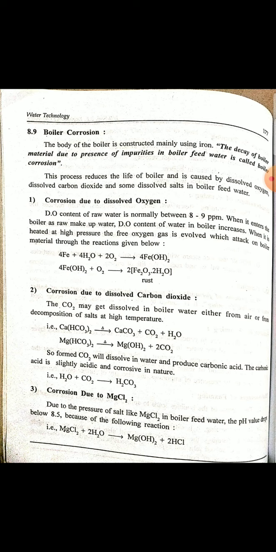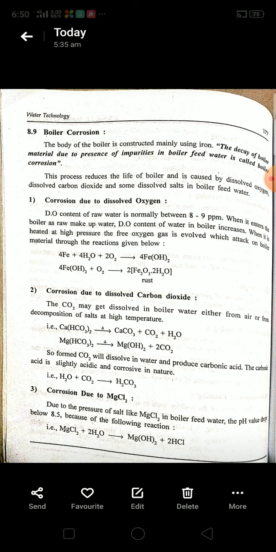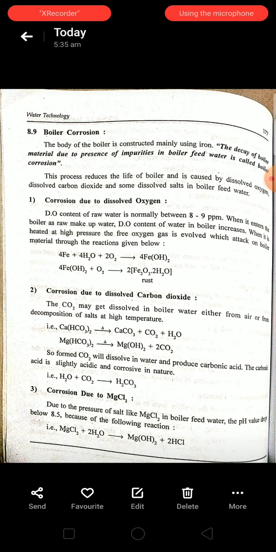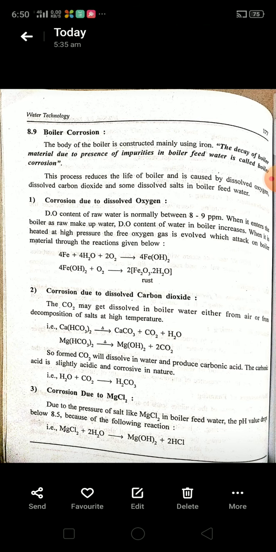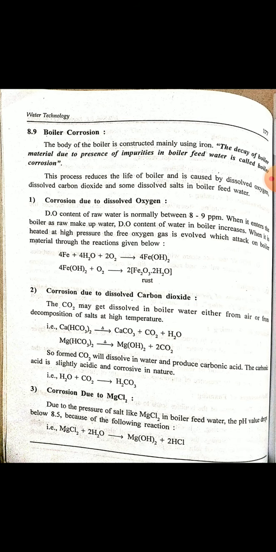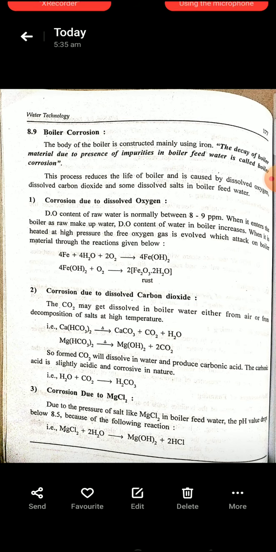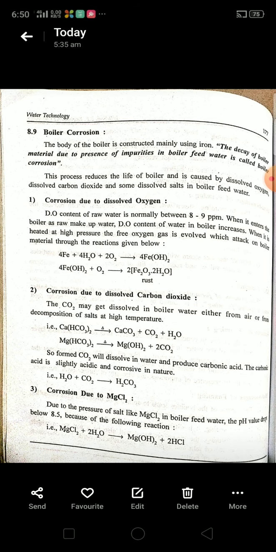When you heat the boiler at high temperature, if the boiler feed water contains magnesium chloride, due to the heating of the water there is a formation of magnesium hydroxide.